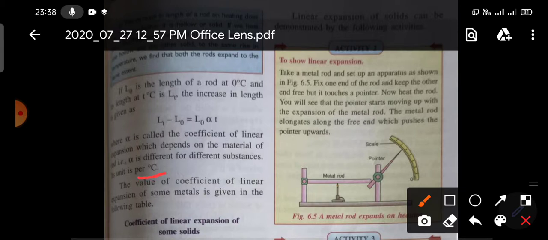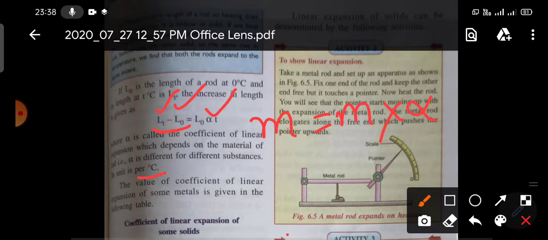So how can you calculate? Okay, look, we'll just put in the values. On the left side, length LT is the final length, L0 is the initial length. The unit of length is meter, equal to L0, whose unit is also meter, since it is the initial length. The unit of alpha we have to find out.